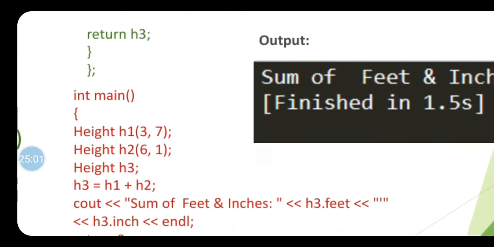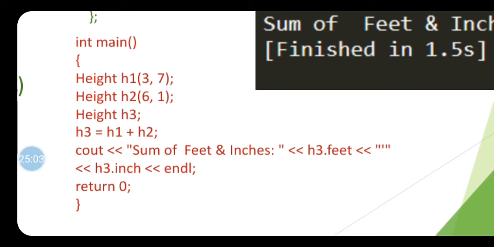For that, we must concentrate on this main. Directly, we will concentrate on h3 is equal to h1 plus h2. What does it mean? When I use this plus sign, my operator plus function gets called.